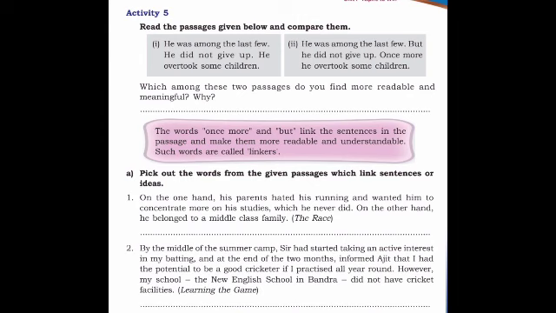However, my school, the New English School in Bandra, did not have cricket facilities. Here we can see which are the words. Here, children, and if. However, these are the linkers used here in this passage. So children, using linkers in a passage makes them more readable and understandable.